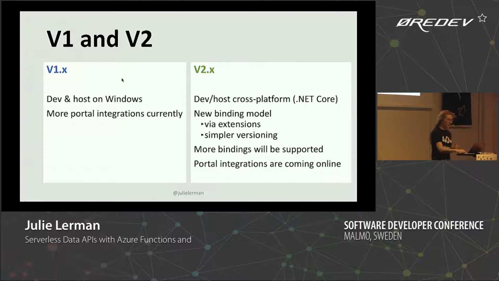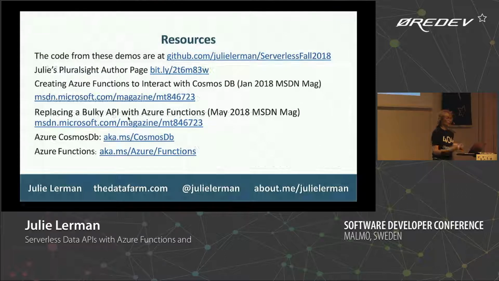This was just a little difference between version 1 and version 2. I'll always be using version 2, because it's cross-platform, but it also gives me the ability to not be dependent on hosting my functions in the Azure portal if I don't want to. I can host them in Docker because it'll just bring everything in that it wants, and because I can host it in a container, I can also go to Kubernetes and really have a lot of distribution of the processes and everything. So I really, really love Azure Functions, and I hope you will too.